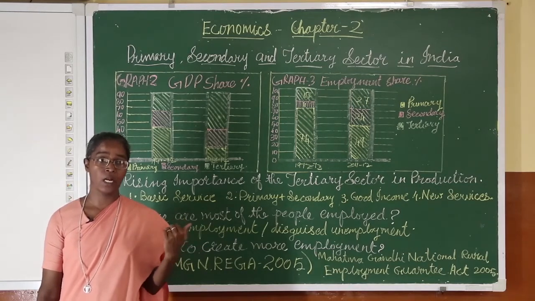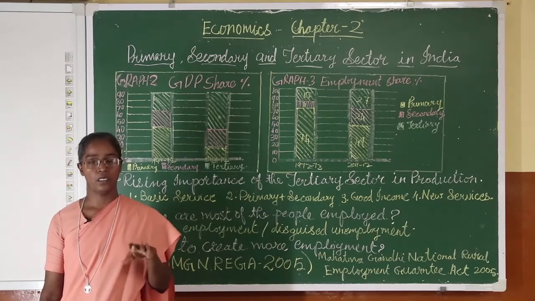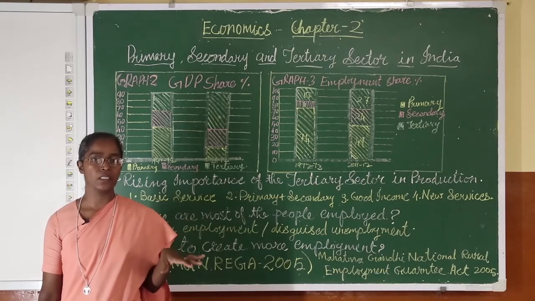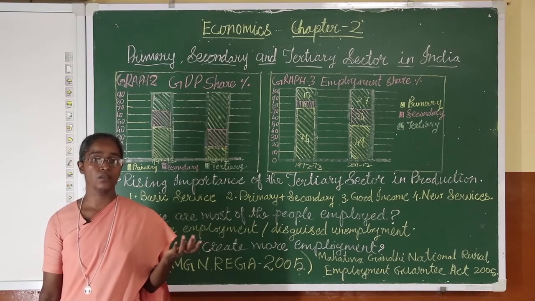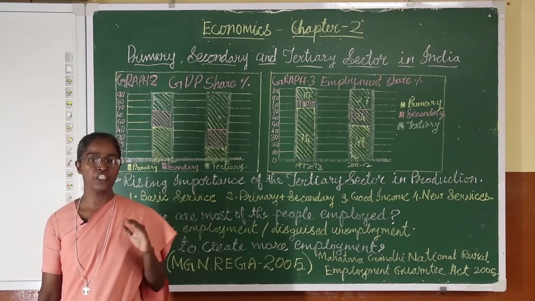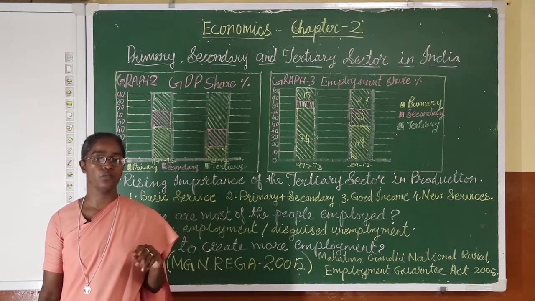In our last class we learned two topics, that is sectors and their activities, and second one is comparing the sectors. Now comparing the sectors, we learned one important thing, that is GDP. How we find the GDP or what is GDP?